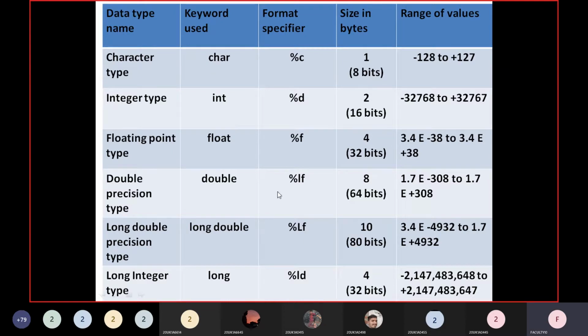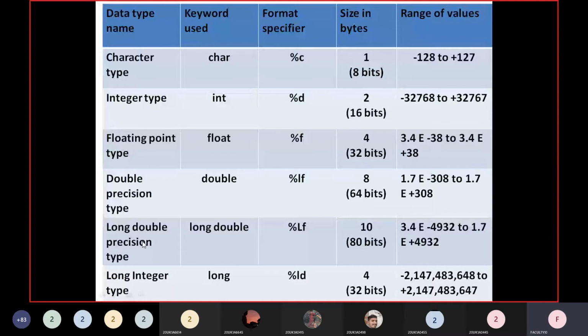Okay, so still, if you are not satisfied with 8 bytes of data and you want a bigger number to be stored, generally in space kind of data, or when you are working with share market kind of data, then you require bigger and bigger numbers. Then if you want to add more memory, you can still have another data type.